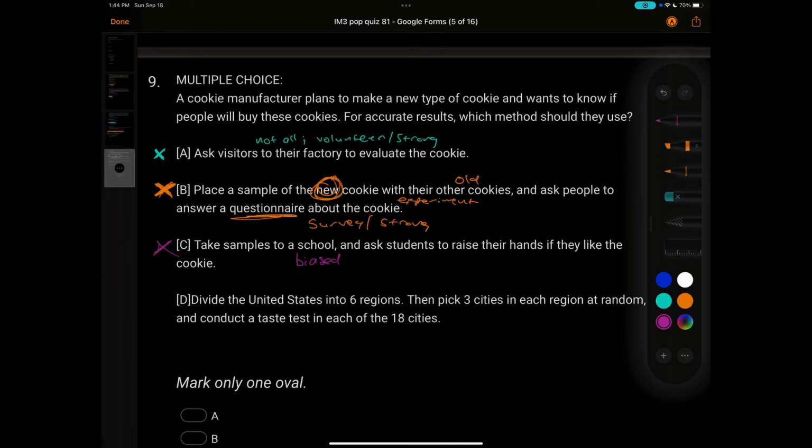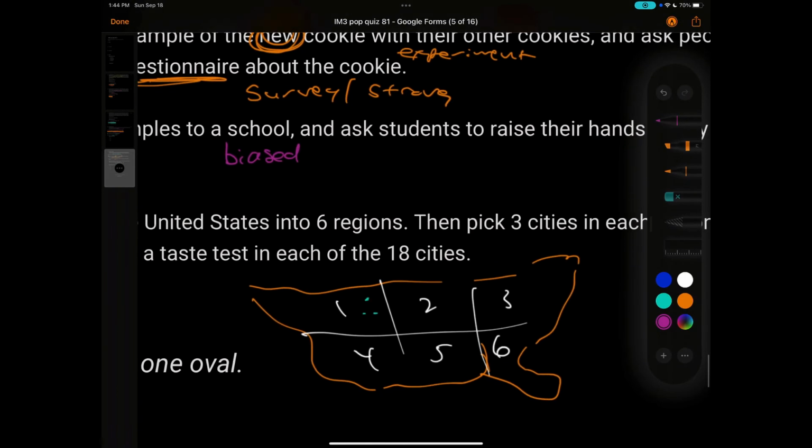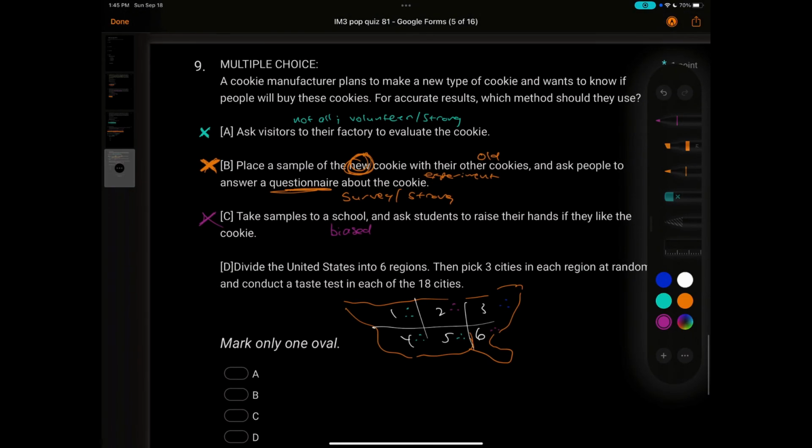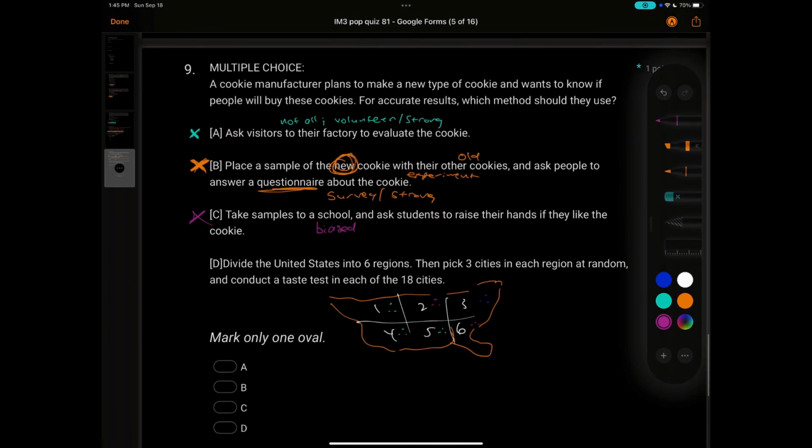D, divide the United States into 6 regions. So here's my map, there's Florida, New York, and divide it into 6, something like this. And then pick 3 cities in each region at random and conduct a taste test in each of the 18 cities. So we pick those 3 dots in there, and then something like 3 in here, 3 in here, 3 in here, 3 here, and 3 in here. I like that one. This is a stratified sample.